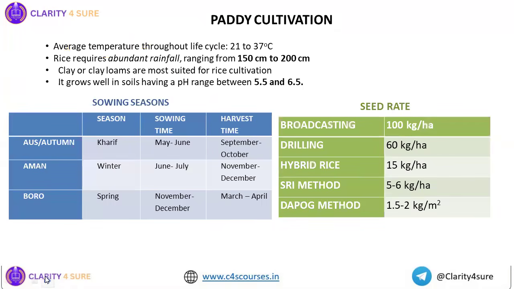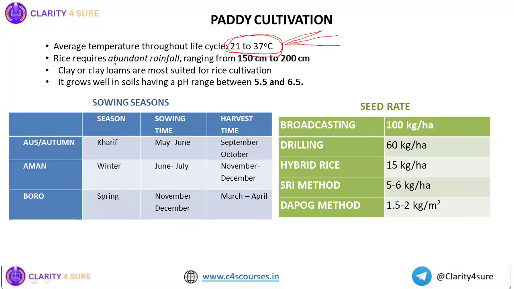Next, let us move to paddy cultivation. First of all, I have mentioned only the most important points here. Temperature range is 21 to 37 degrees centigrade. In the different stages of rice growth, the temperature requirement is different, but on average, this is the range of temperature required throughout its life cycle. 21 to 37 degrees centigrade.